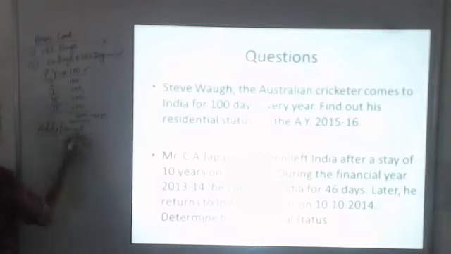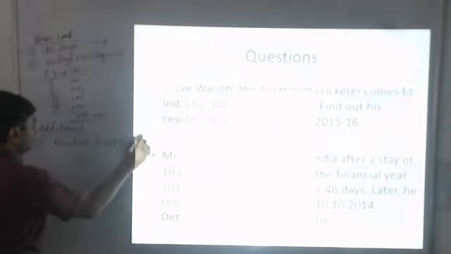If we check the additional conditions, there are 2 additional conditions. Number 1, he must be resident in India for 2 out of the 10 previous years. Now he cannot be resident in India till he fulfills the second condition, which will make us clear because he is in India for 100 days in each year.